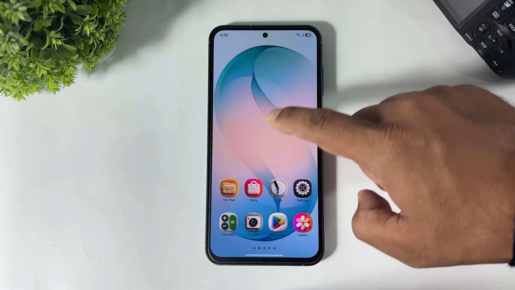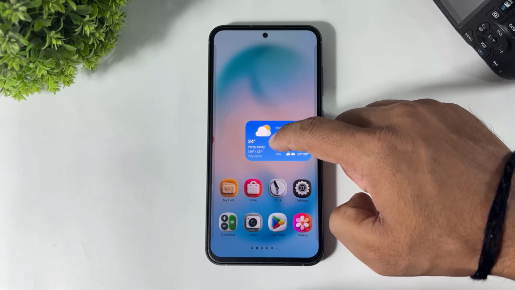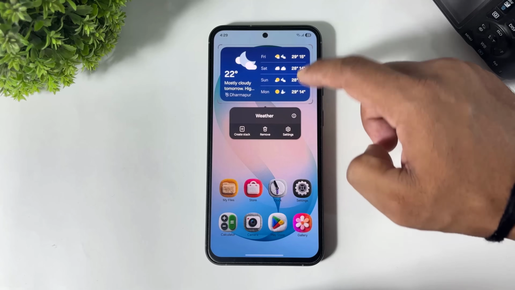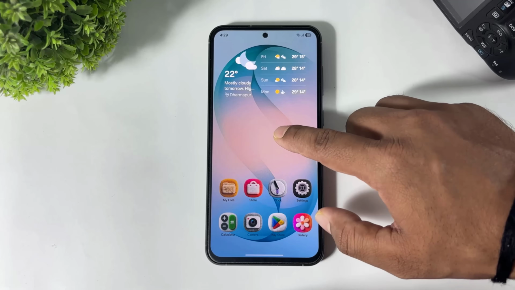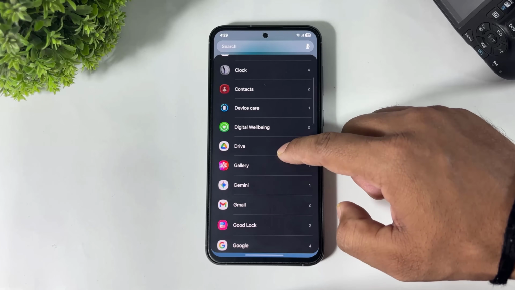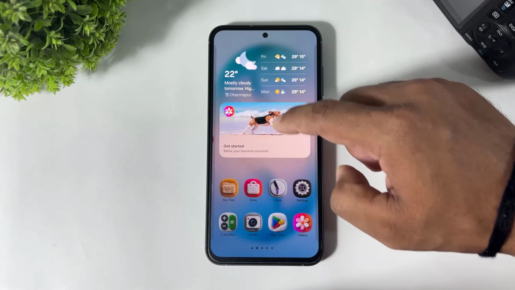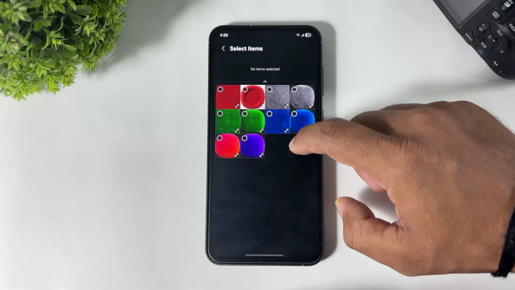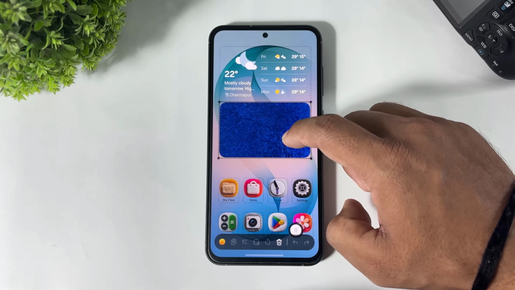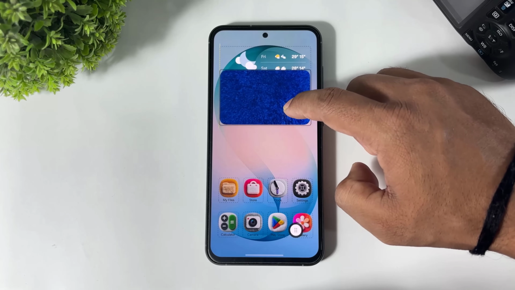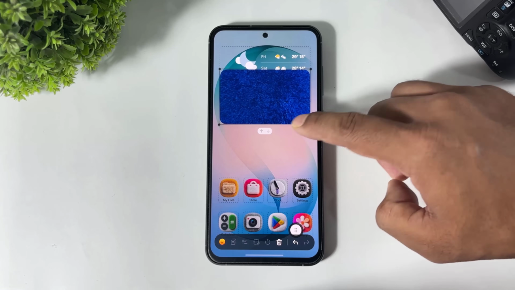Okay, let me show you the big weather widget. Simply tap, go to widget, weather. First, remove background, set white color, go to widget, go to gallery, system gallery widget, add image and simply place the widget. Guys, look at this. If you want to set order, then tap on these downside arrows.